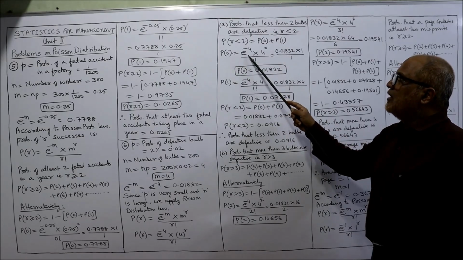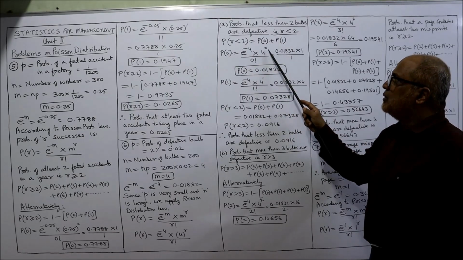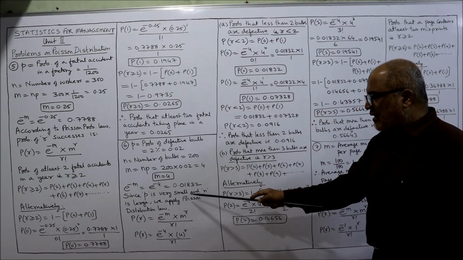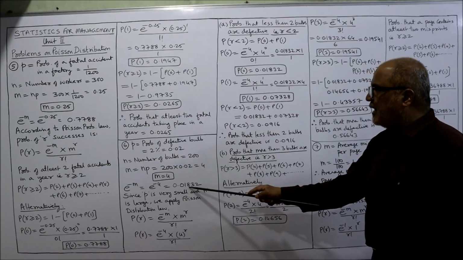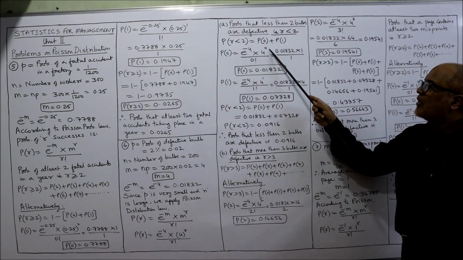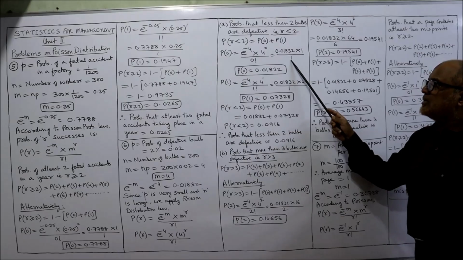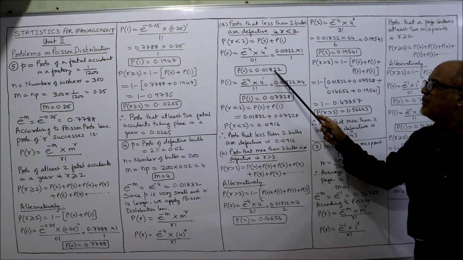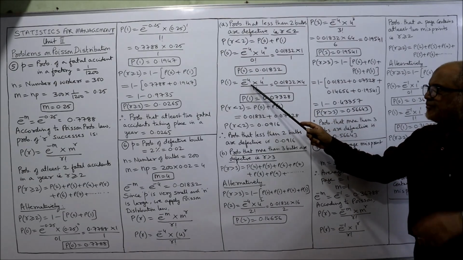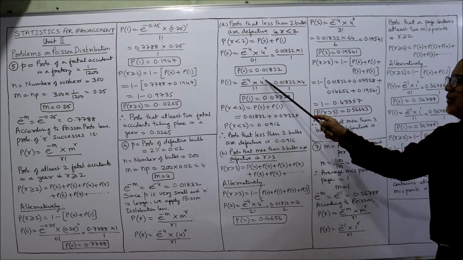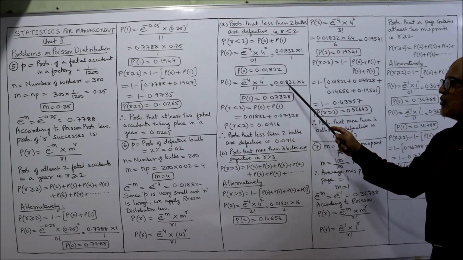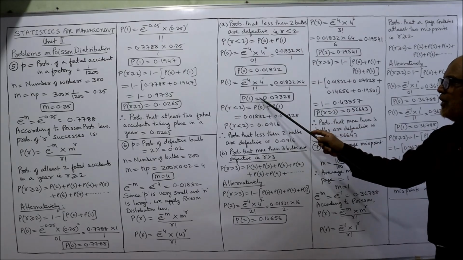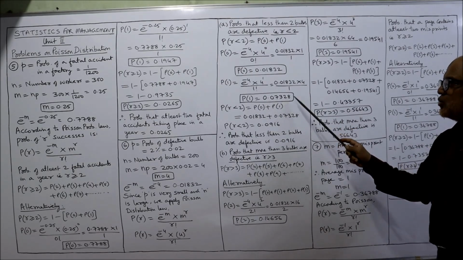P of 0, e to the power of minus 4 into 4 to the power of 0 by 0 factorial. E to the power of minus 4 already we calculated, here we got 0.01832, into 4 to the power of 0 is 1. 0 factorial is 1. So P of 0 is 0.01832. So one value we got, P of 0. Now P of 1, e to the power of minus 4, 4 to the power of 1 by 1 factorial. 1 factorial means 1. 4 to the power of 1 means 4. Now multiply, P of 1, we got 0.07328.